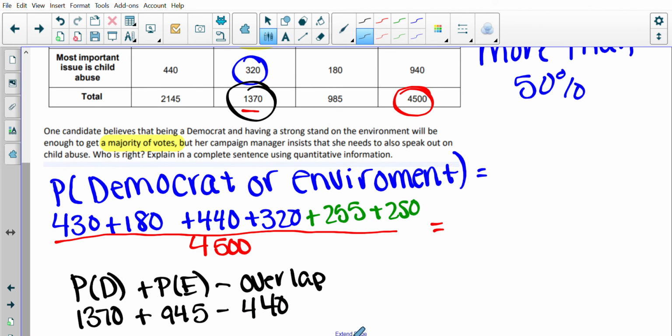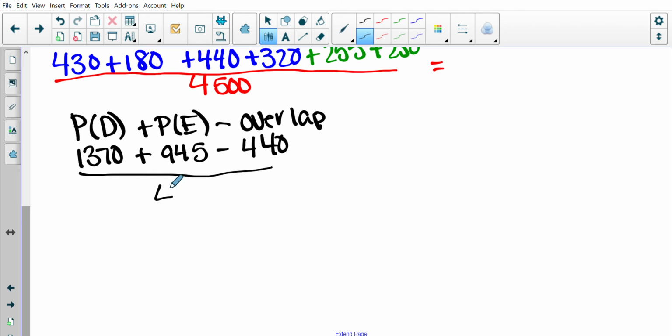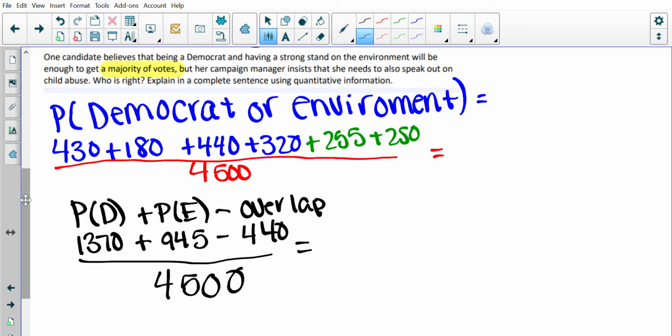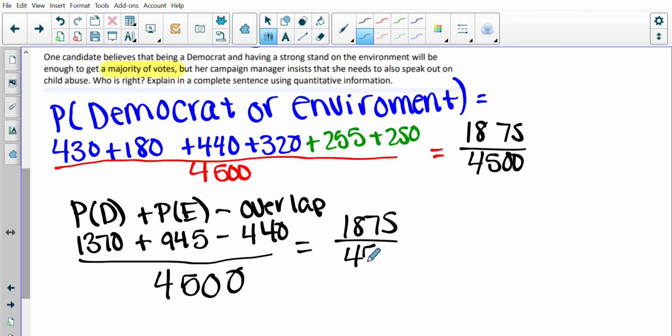And that's going to go over 4,500. So can you find out the percent of that, please? Okay, so when I added these up, I get 1,875. When I combined these, I got 1,875. And when we divide, you guys should have got 41.7%.